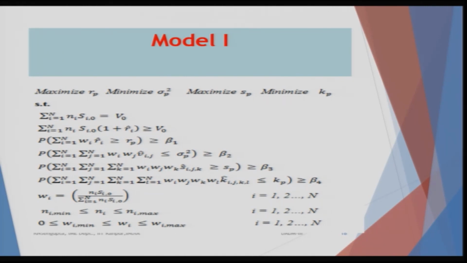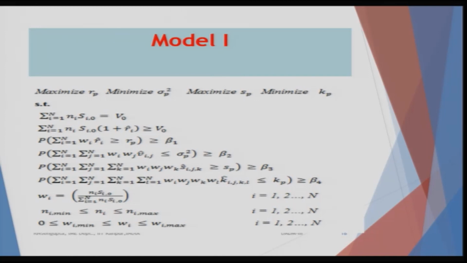And one should remember the constraints that have been formulated. Other sets are that the Ni values, which is the number of stocks I want to buy, lie between a minimum and maximum value for each and every stock. We will also consider the weights, which can be found using the Ni values, also bounded between 0 and 1, or between the values of minimum and maximum.